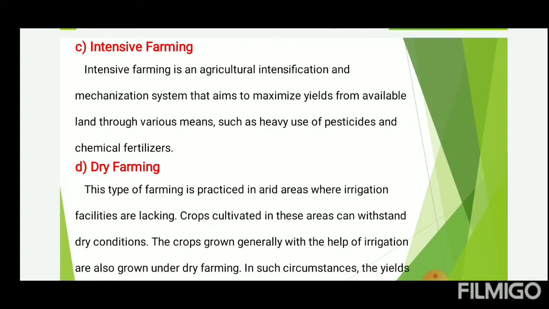Dry farming. This type of farming is practiced in arid areas where irrigation facilities are lacking. Crops cultivated in this area can withstand dry conditions. The crops generally grown with the help of irrigation are also grown under dry farming. In such circumstances, the yield is generally low. Most of the areas under dry cultivation have only one crop per year.